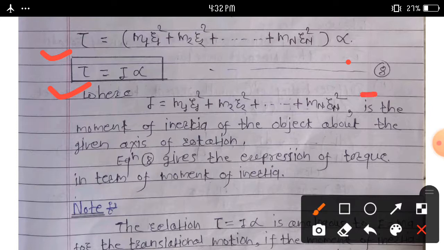Equation number 8 gives the expression of torque in terms of moment of inertia.